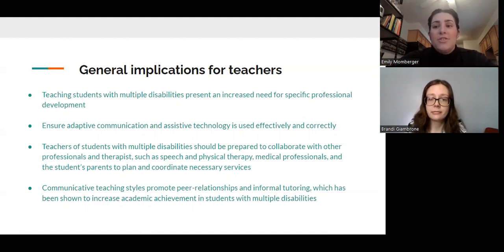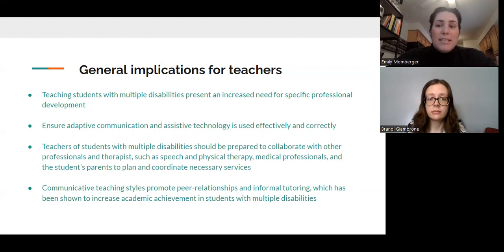Part of providing excellent instruction is ensuring we are utilizing adaptive communication and assistive technology for learning when necessary. Teachers and other staff need to ensure these resources are not only being used, but they're being used correctly to optimize learning and independence. It's important that all staff involved with the student are on the same page with which communication devices and methods are being used so that we don't accidentally limit the student's communication and opportunities for learning.